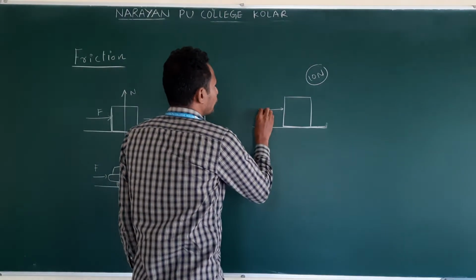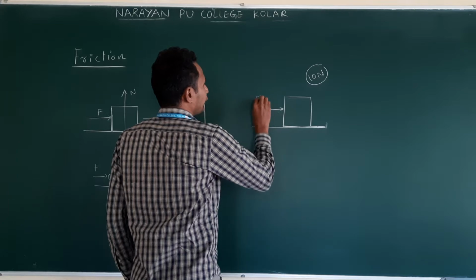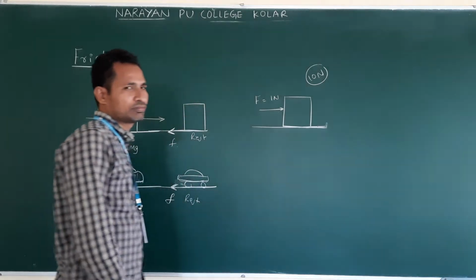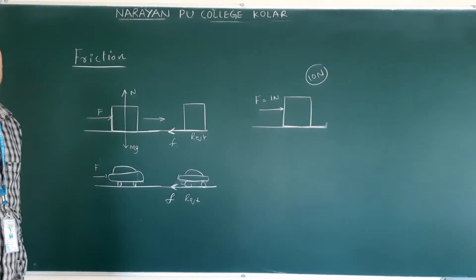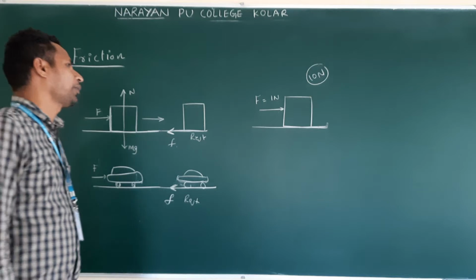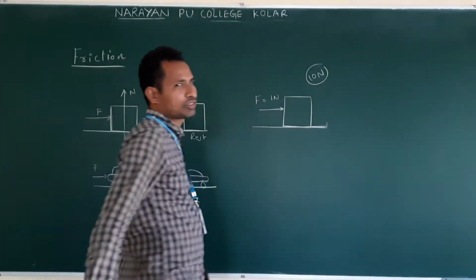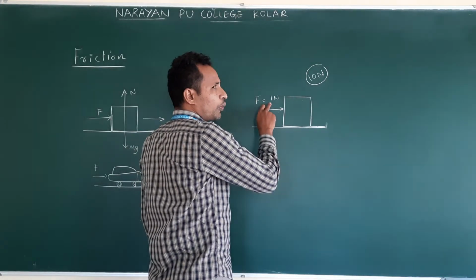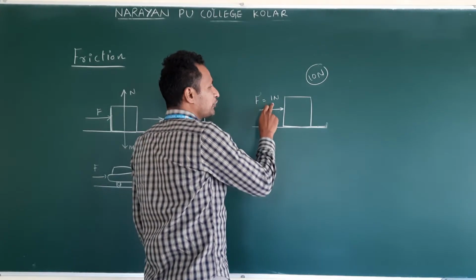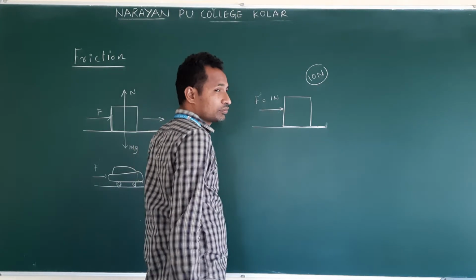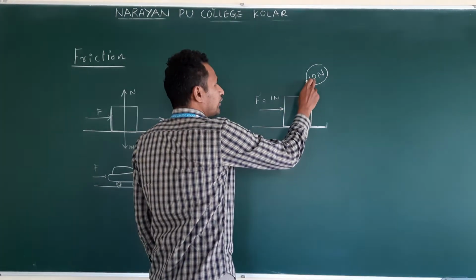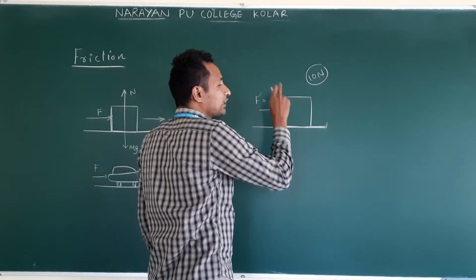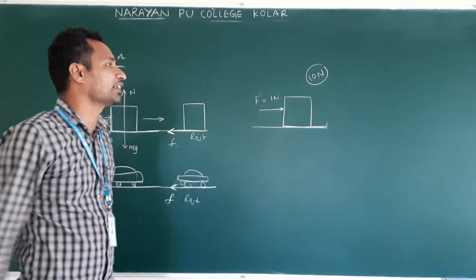Now I am applying the force on this object. Let us say F. I am applying a force of 1 newton. First I am applying 1 newton. Does the body move? No, because it requires 10 newtons. Does the body move? No. We are applying force, the body is not moving. Why? Don't say that you are not applying 10 newtons so it is not moving. That is not the reason here.